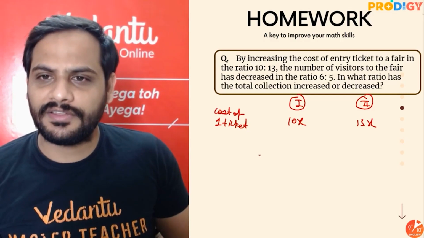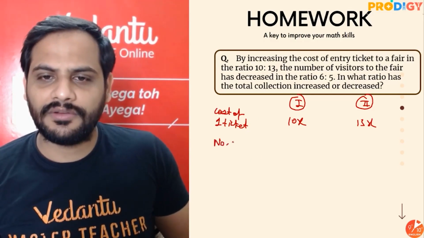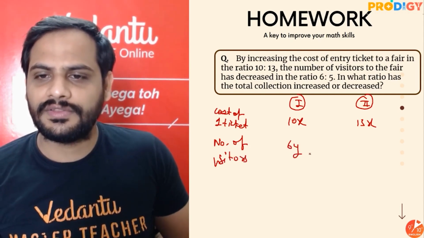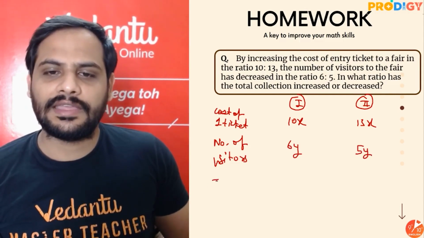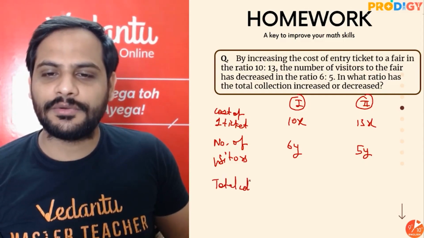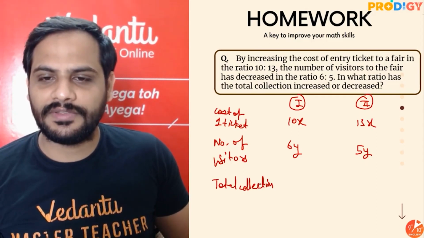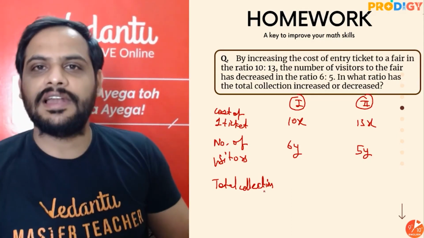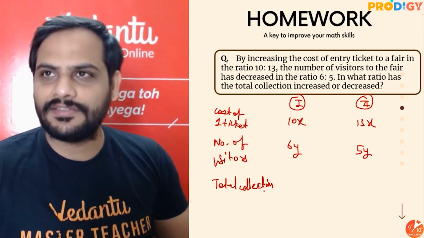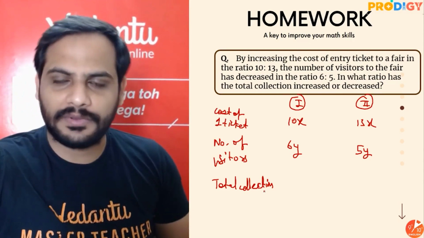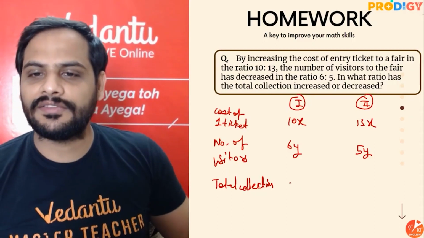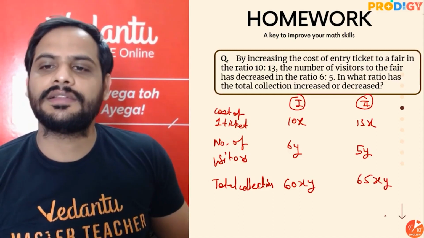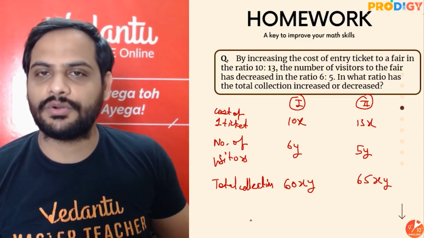And the number of visitors decreased in the ratio 6:5. So the number of visitors ratio is given to be 6:5 now. So 6y, 5y. So I can say total collection. But obviously total collection is what? Whatever number of visitors we have multiplied with the cost of ticket. है ना? If there are, suppose say, 100 visitors and the cost of one ticket is let's say 10 rupees, so 100 into 10, 1,000 rupees is the collection. So same way 10 into 6 is 60xy, and 13 into 5 is 65xy. This will be the ratio of the total collection.